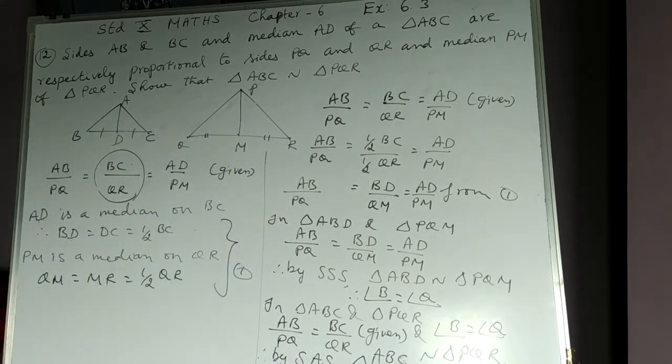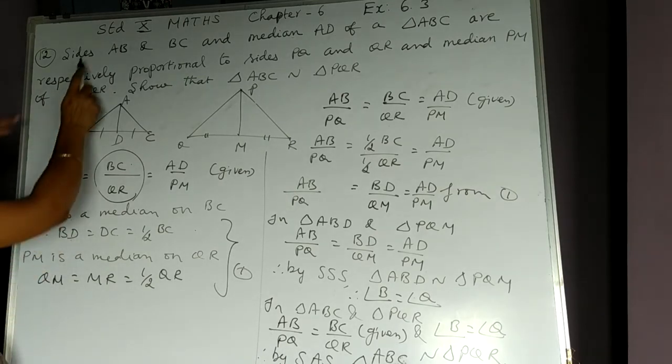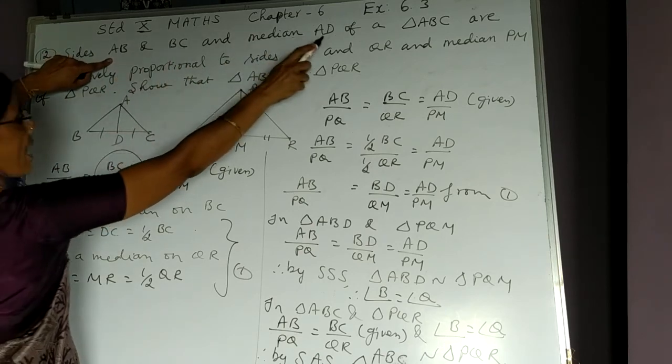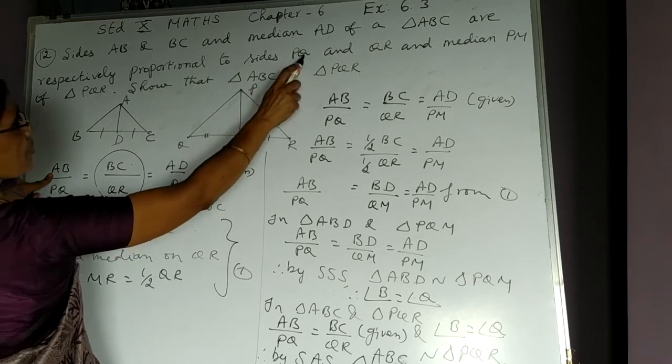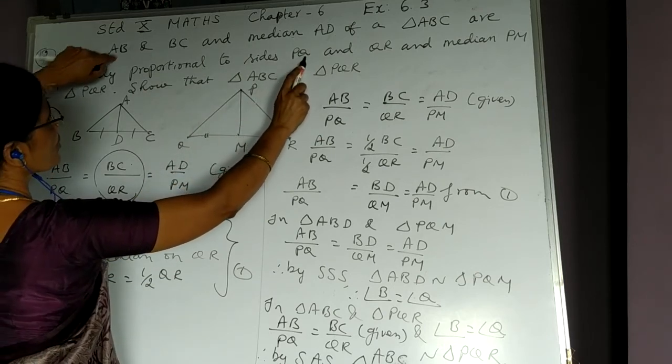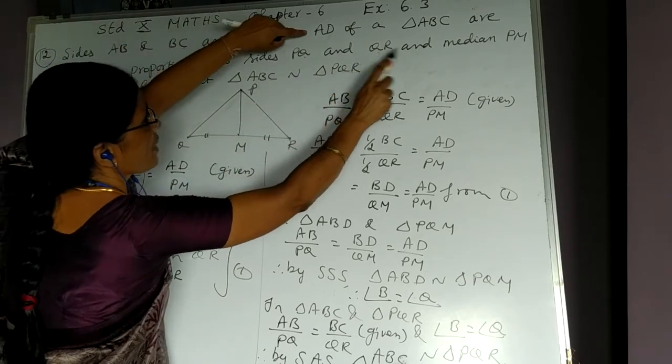Here it is not a direct proof. We have to prove the previous result a little bit, only then can we prove the given result. Let us recall. This is given: sides AB, BC and AD are proportional to PQ, QR and PM. So AB with PQ we should take, BC with QR and AD with PM.